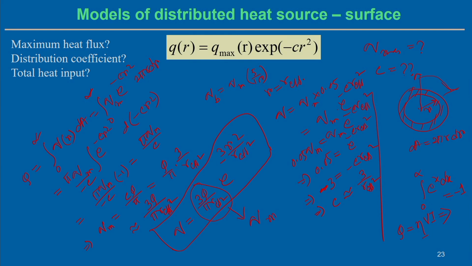Now for the distribution parameters, Q equals Q max into e to the power minus C r effective square. We can estimate C from the boundary condition, in the sense that exactly at the boundary only 5% energy falls. From that condition we can find the value of the distribution coefficient C. Similarly, within the effective radius r, 95% of the energy is inside, and the remaining 5% is outside the boundary of the arc.